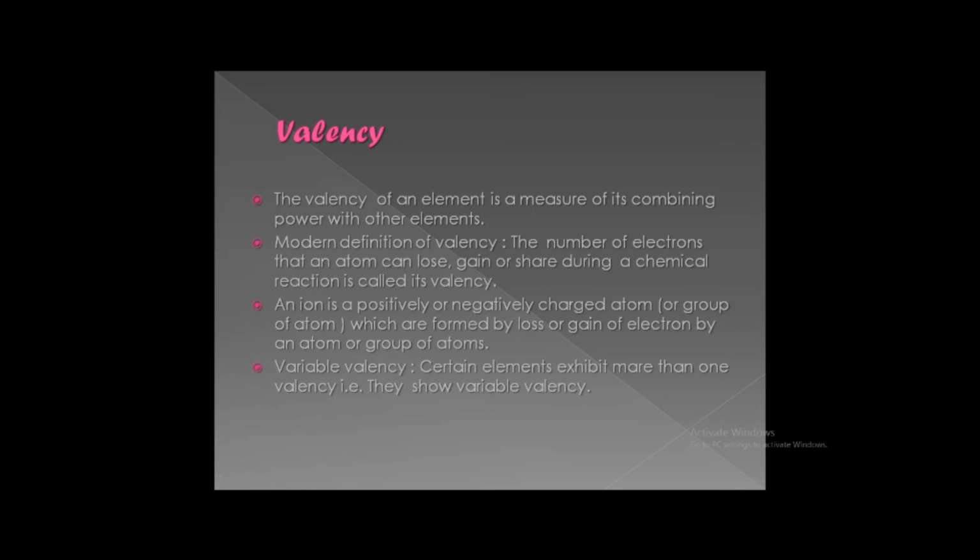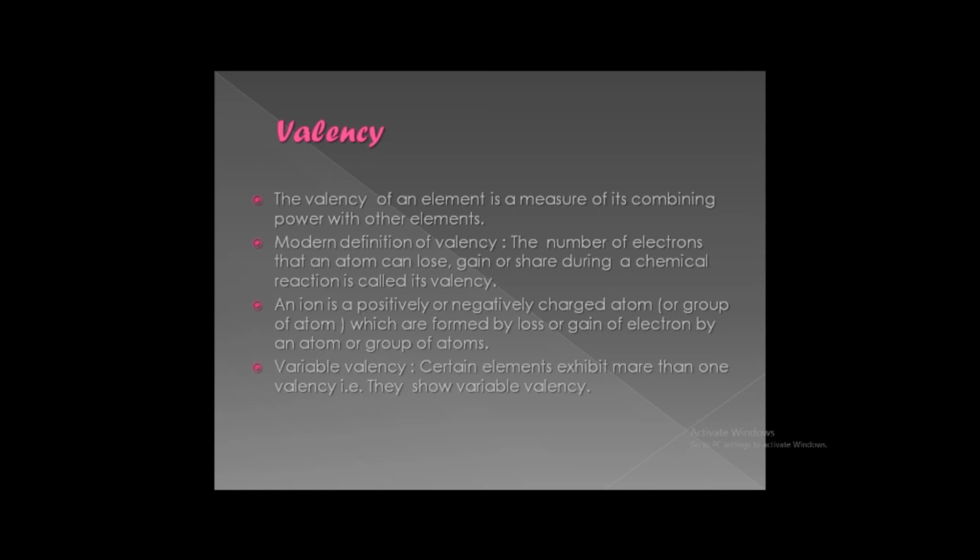Take the case of chlorine. The atomic number of chlorine is 17. The electronic configuration of chlorine is 2, 8, 7. So to become stable, chlorine will accept 1 electron. Due to that, chlorine will gain a negative charge. From here, an element which gains 1 negative charge will be called monovalent.